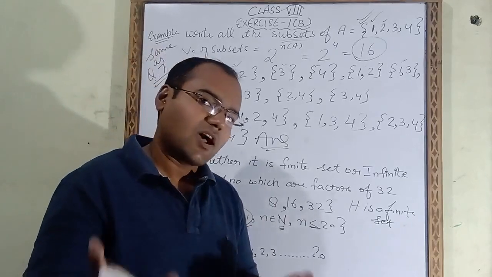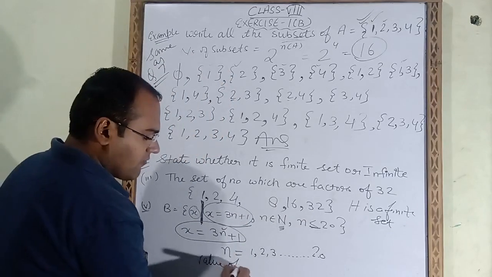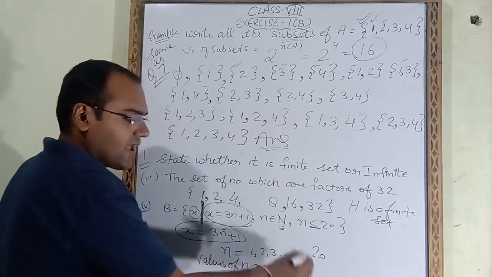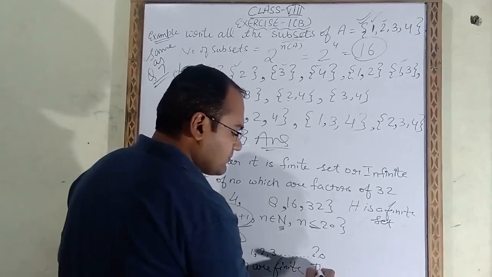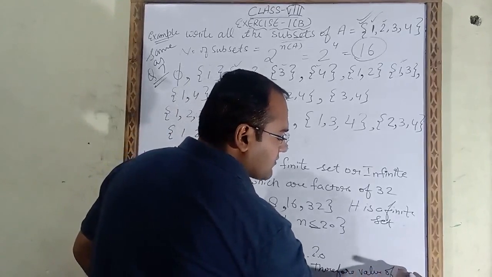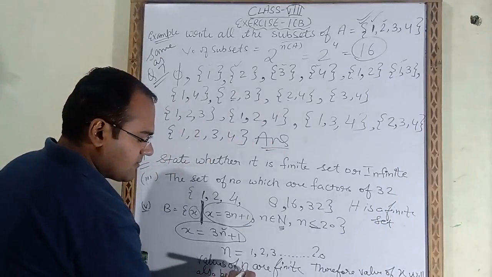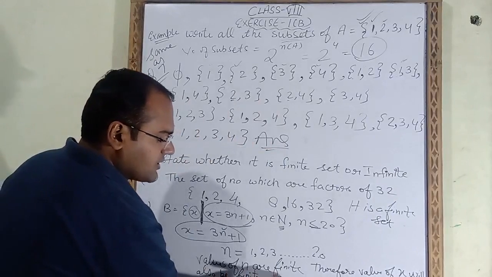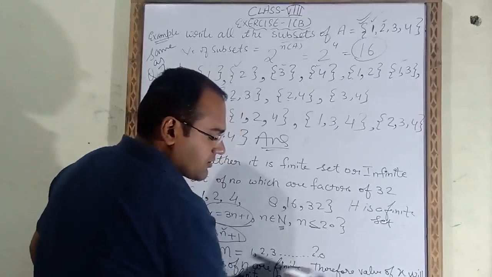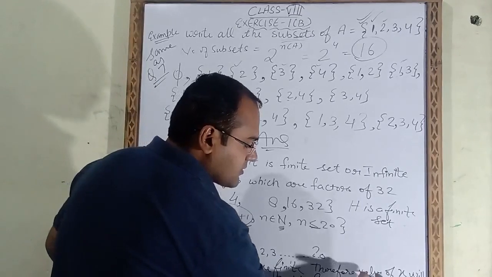That means this is a finite set. So what will you write? Here you have to write: values of n are finite. Values of n are finite. Therefore, values of x will also be finite. So it is a finite set. Why is it a finite set? Is it clear?